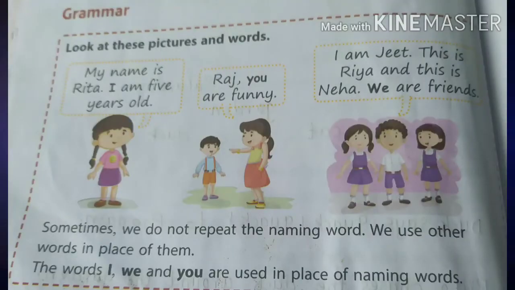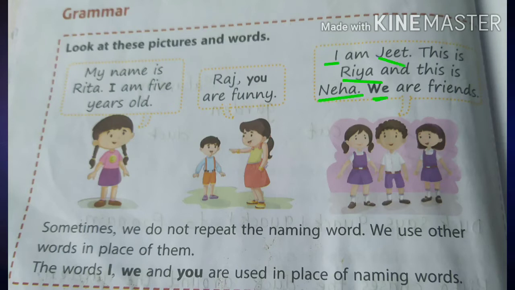Grammar. Look at these pictures and words. My name is Rita. I am 5 years old. Here, my name is Rita. I am 5 years old. I is the pronoun used in the place of Rita. Second one, Raj, you are funny. Here, you. You is the pronoun used in the place of Raj.